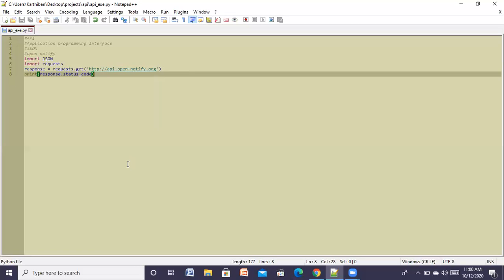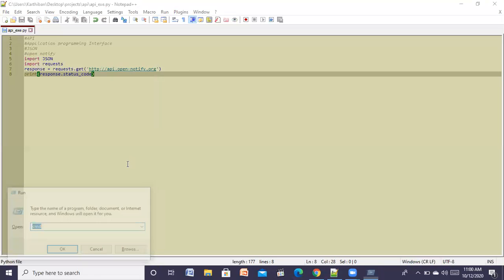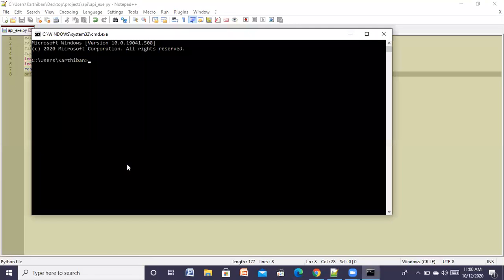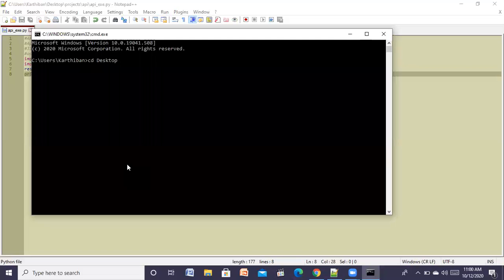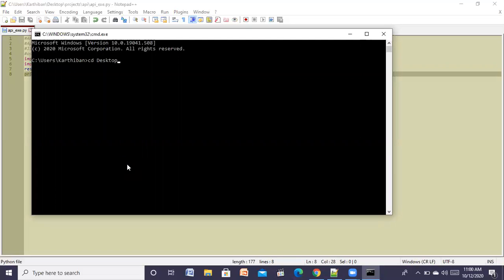Okay. So now let me run this program using Python interpreter. I will just locate to my project folder. So I have located my project folder.